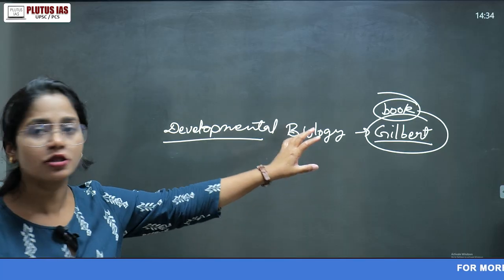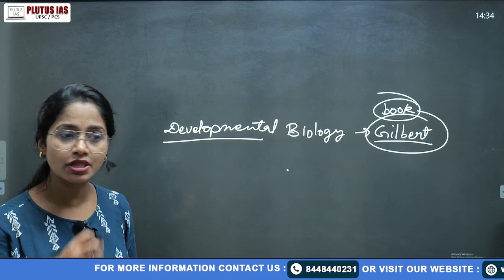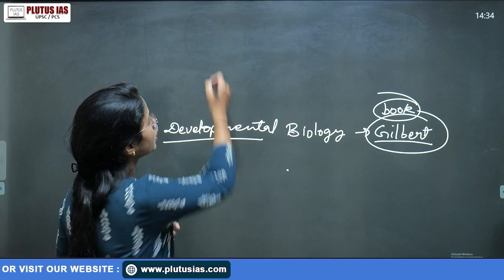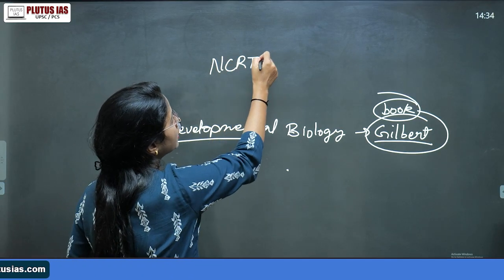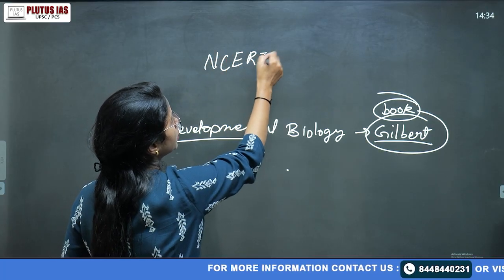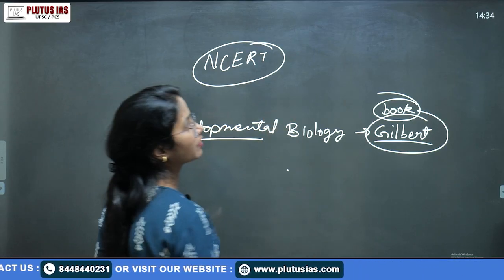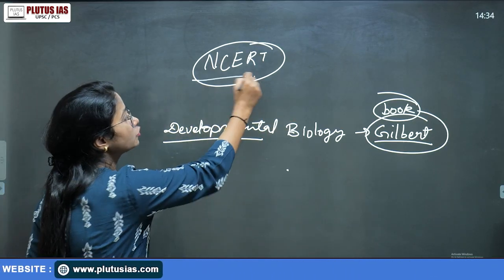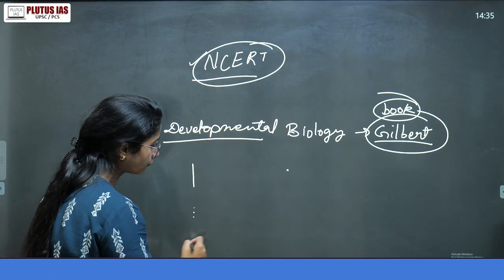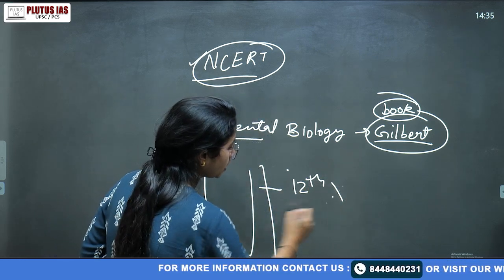What if, from that book, because I am a faculty and educated, I have covered the Gilbert book, and from that book I provide you the sufficient, good amount of notes required to cover your syllabus? Similarly, for the biochemistry portion there are many books: Lehninger is a very good book, Lodish is another, there are so many books. Replication, transcription and translation are also covered in NCERT. But you have to make a very good answer which should not be at the 12th level and should not be at the PhD level.